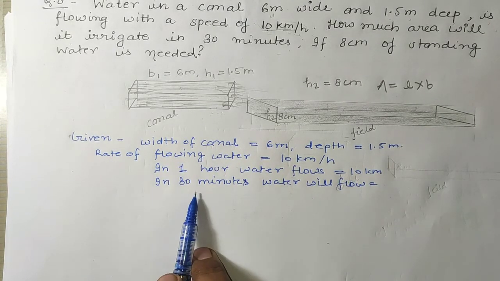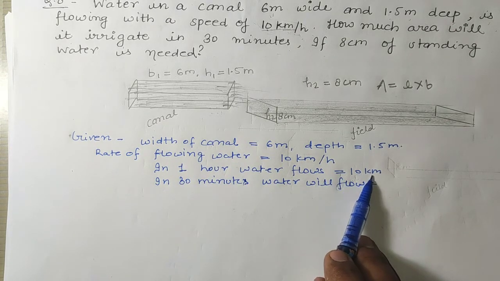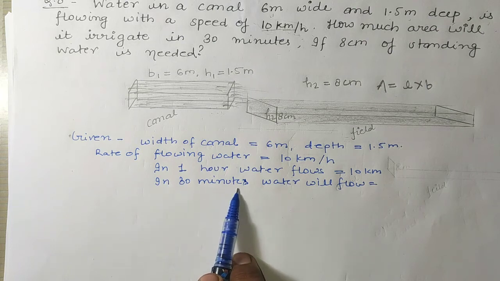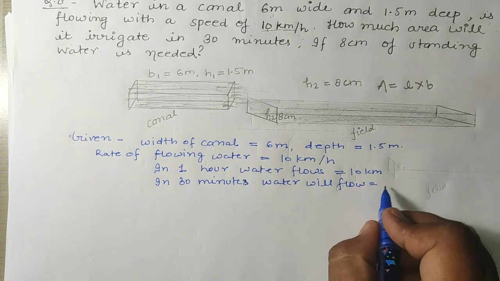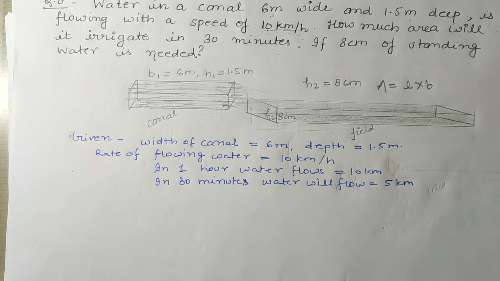Students, 30 minutes means what? Half an hour. So if in 1 hour it flows 10 kilometer, in half an hour it will flow how much? Half of the distance, right? It means 5 kilometer. Are you getting this point?